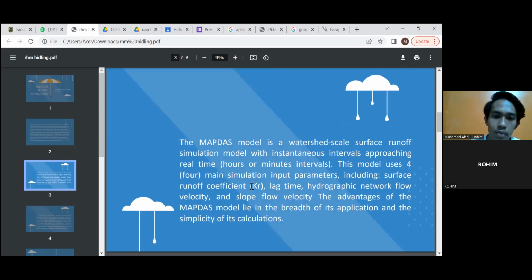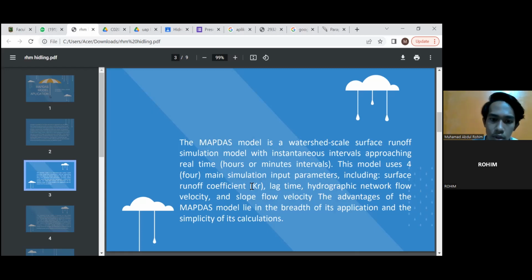The MapDash model is a watershed scale surface runoff simulation model with instantaneous interval approaching real time. This model uses simulation input parameters, including surface runoff coefficient, lag time, hydrographic network flow velocity, and slope flow velocity.